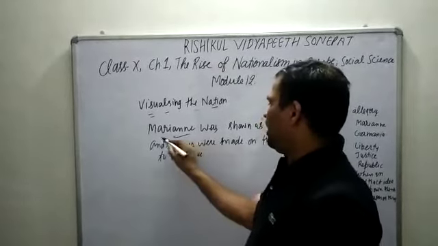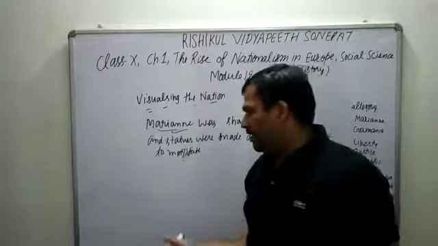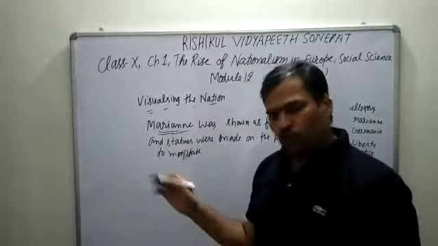This is Marianne, which is related to the Christian world, the Christian religion, most importantly.